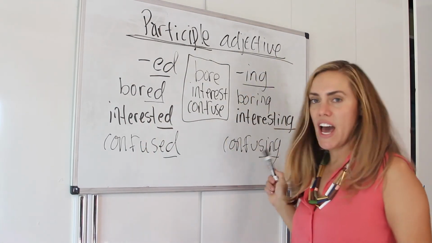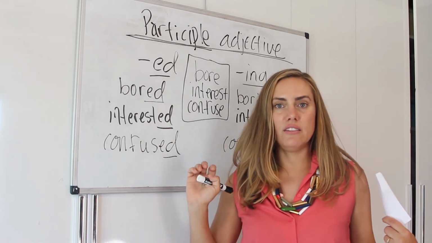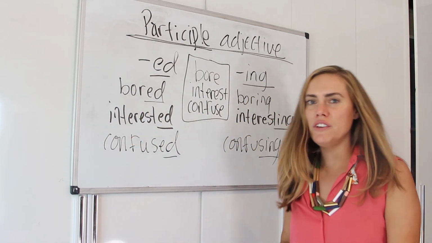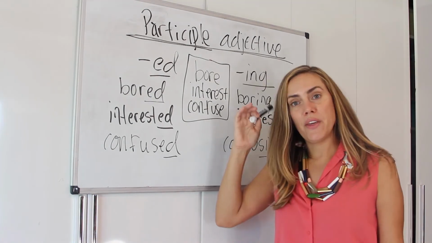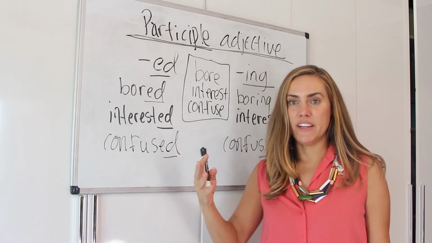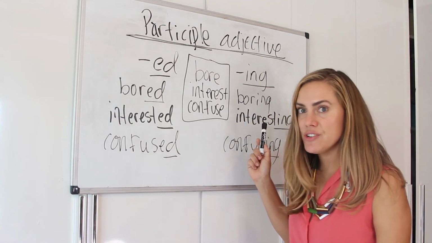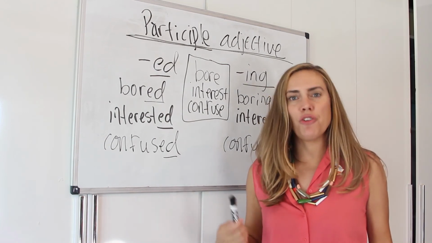And we use the ing to describe the cause, the thing that causes the feeling, right? The movie's boring. The book is interesting. The thing is usually what's causing the feeling. So the movie is boring. The lecture is interesting. The idea you have is confusing.